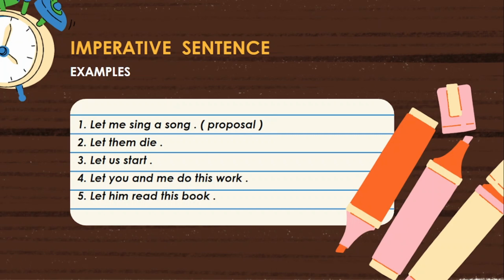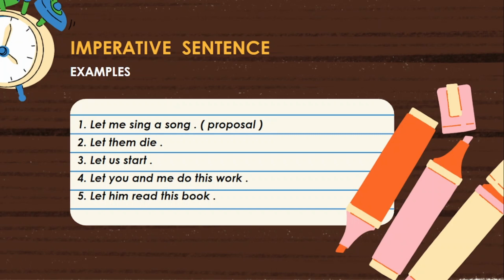Next, second one, let them die. The sentence starts with the verb let. Let means allow, so it is called a let sentence. Observe it, the let sentence ends with a full stop. After the verb let, immediately the object them, of course an object form, is written.